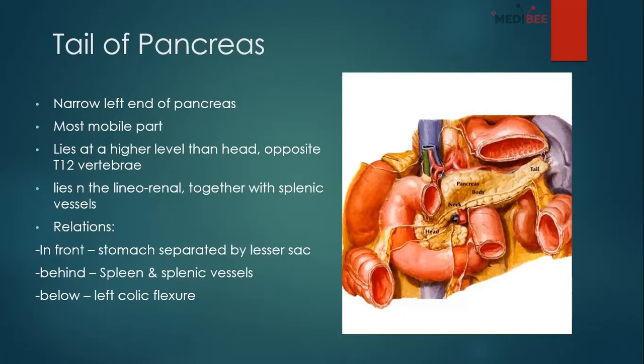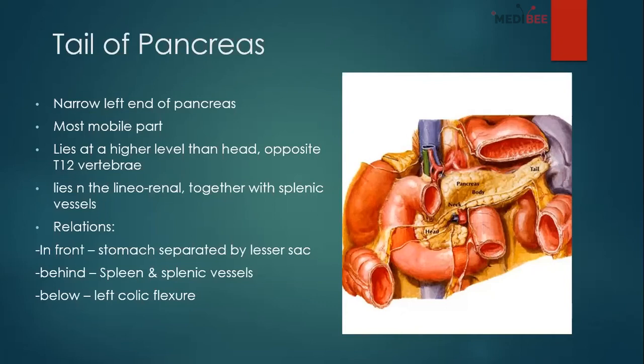So when we are going to hold the pancreas anatomically, we have to hold it in the same way. The head will be a bit lower than the tail, because the head lies within lumbar 1 to lumbar 3 and the tail lies at thoracic 12, so a bit higher than the body.